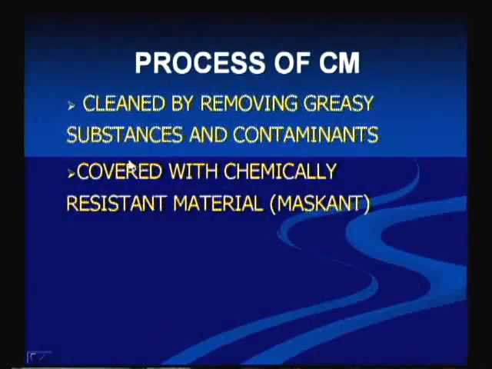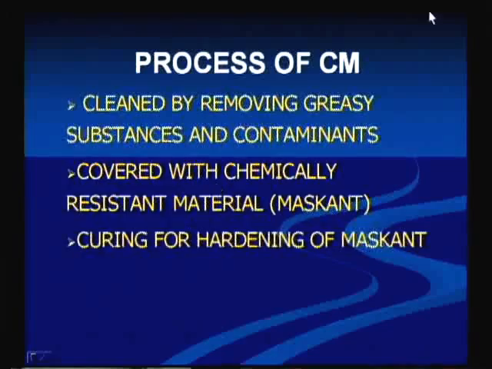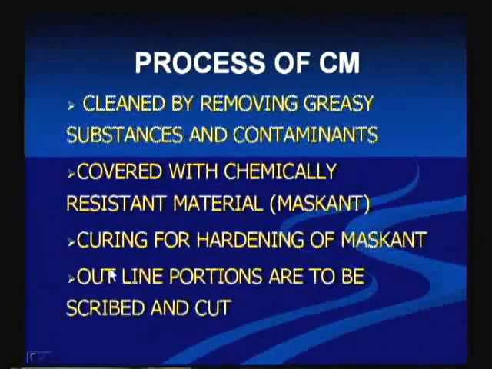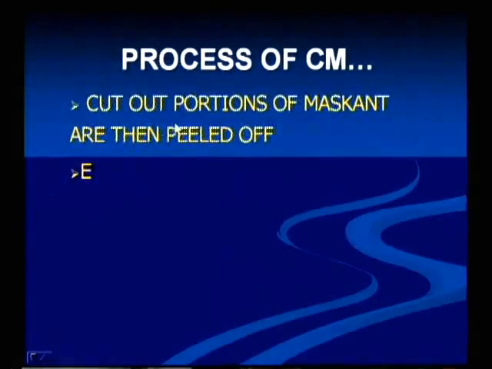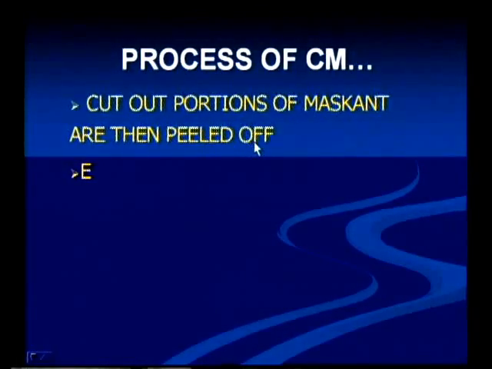The workpiece is cleaned by removing greasy substances and contaminants, then covered with chemical resistant material, and cured for hardening of the maskant. So for a certain time we have to keep it. Outline portions are to be scribed out, and the cut out portions of the maskant are then peeled off. This is how the figures that I have explained show the chemical milling.